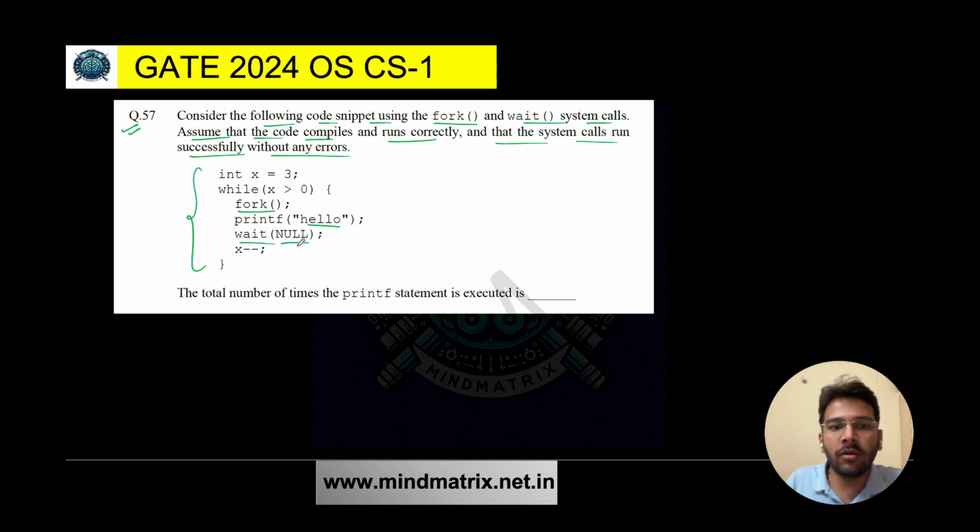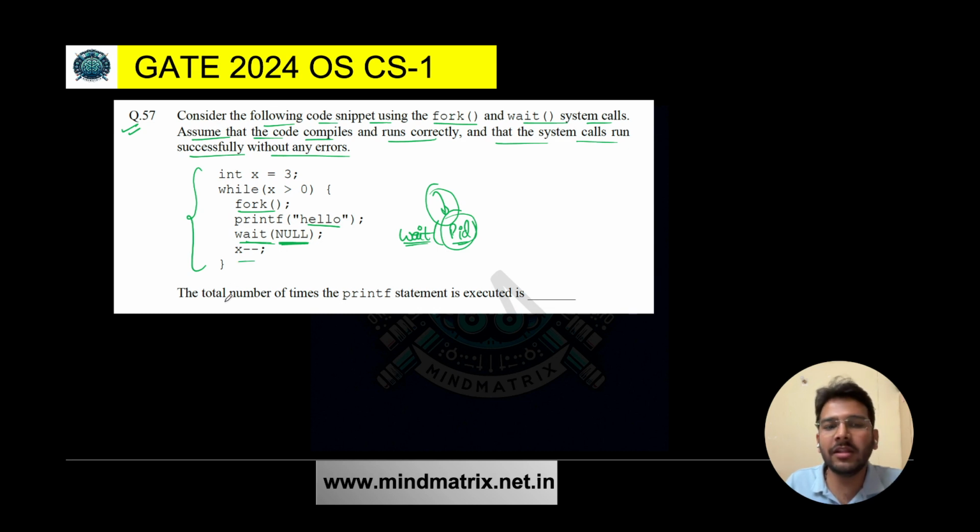Then wait on null. So here null is given. As I explained in my lectures also, when null is given, that means none of the process is going to wait. Because if, let's say, instead of this we had mentioned the PID, the process ID, in that case the parent process would have to wait until the child completes its execution. But here null is given, that means none of the process has to wait. They can complete their execution.